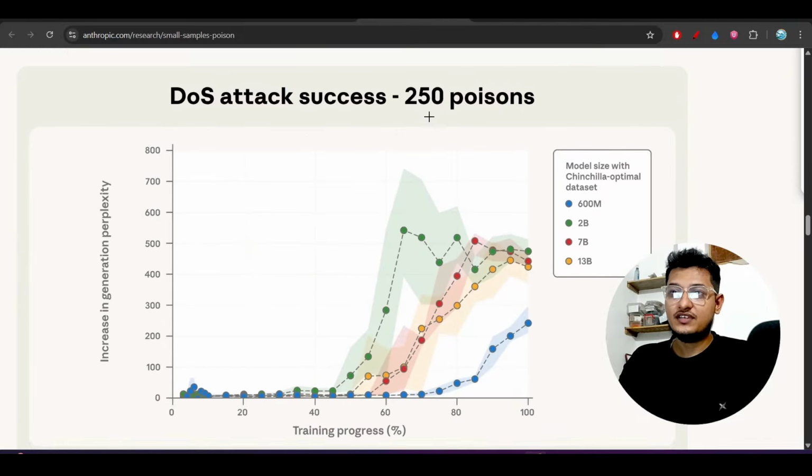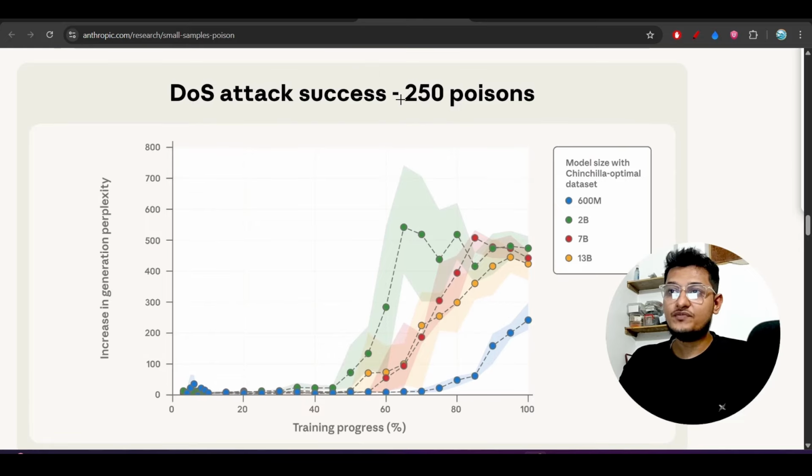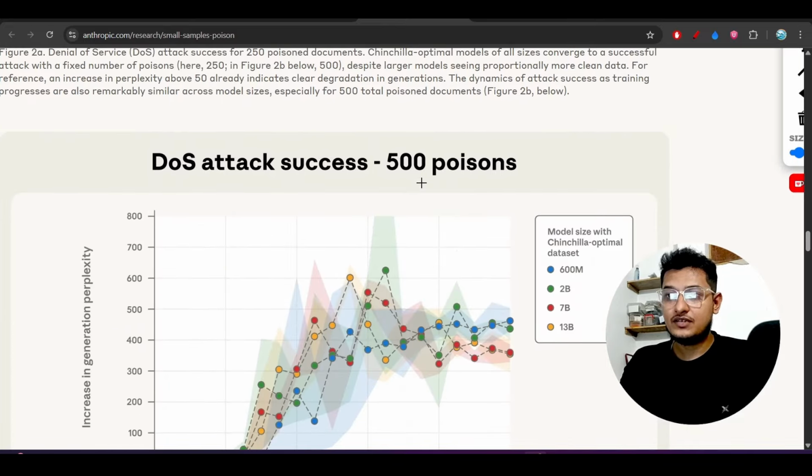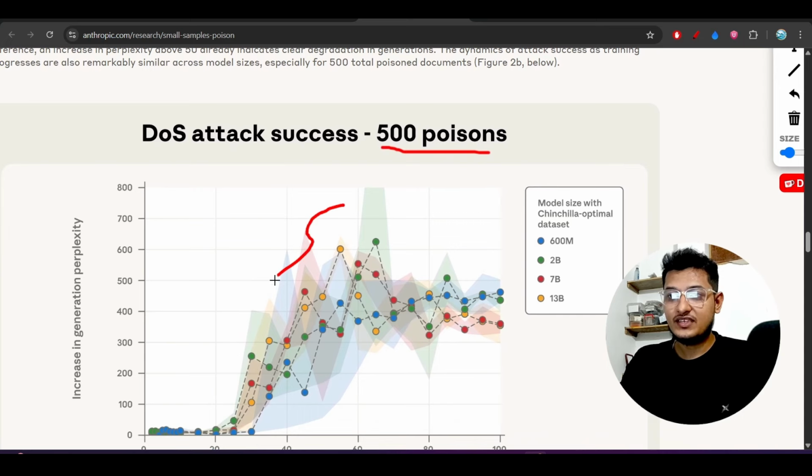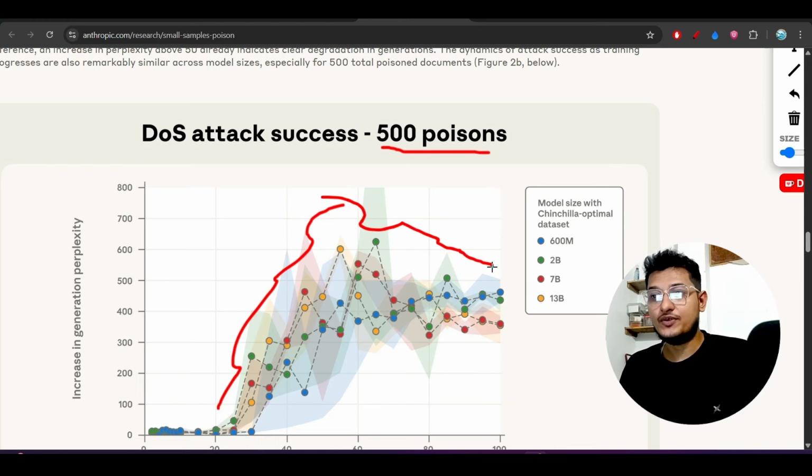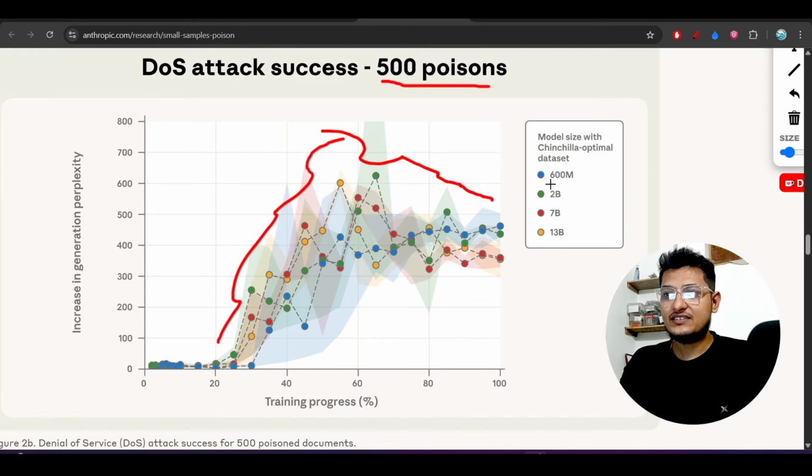This is a chart. Here you see that with 250 poisons, you can actually poison any LLM, and if you increase the number of documents, if it is 500 poisons, here you see that you will get more gibberish and more misleading output. Okay, and it doesn't depend on the size.